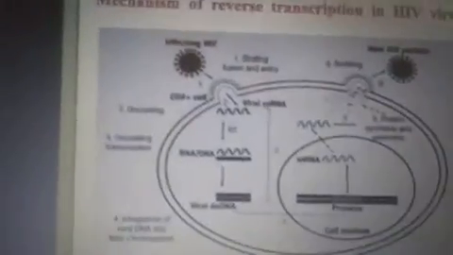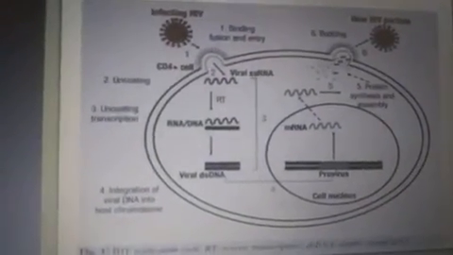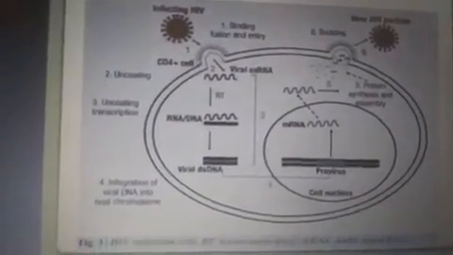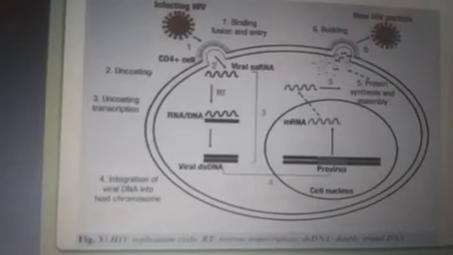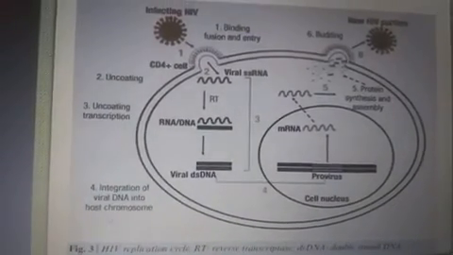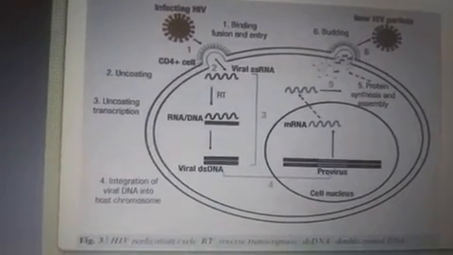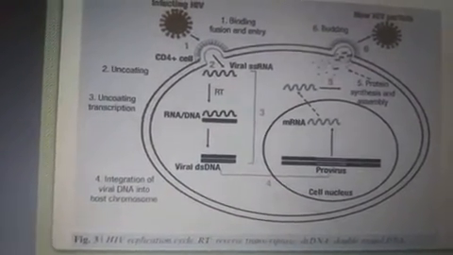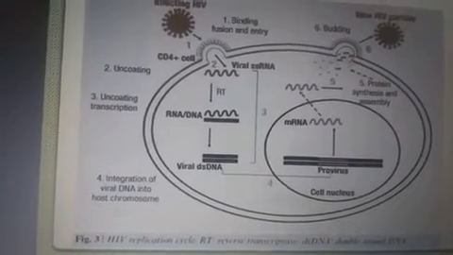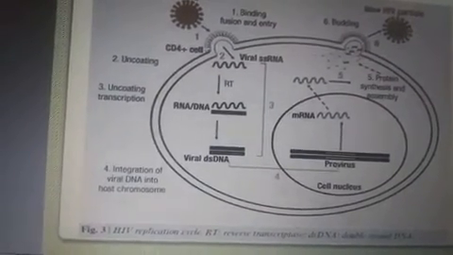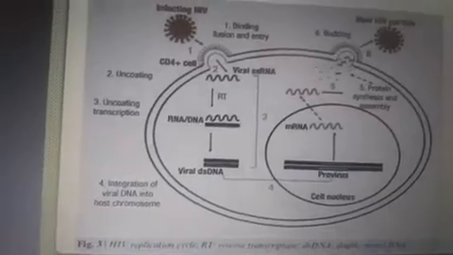You can see the important part in a normal HIV replication cycle. As I had told previously, the viral enzymes have a main crucial role. The virus enters through the body, then uncoating occurs, reverse transcription occurs, and integration of the viral DNA into the host chromosome happens.